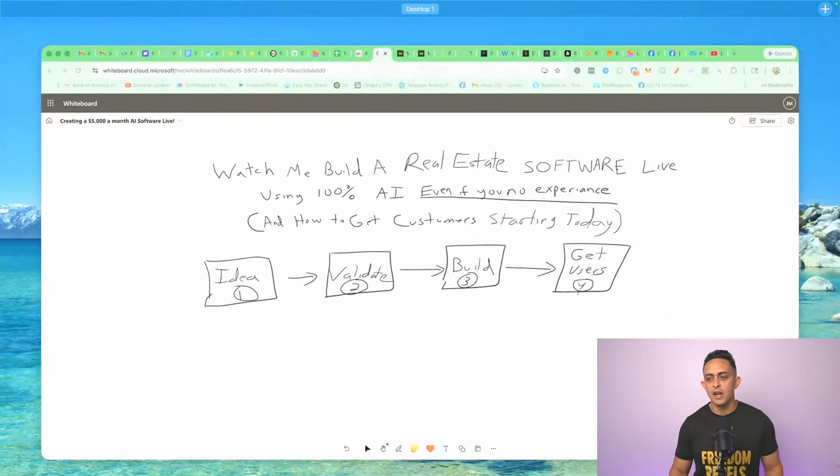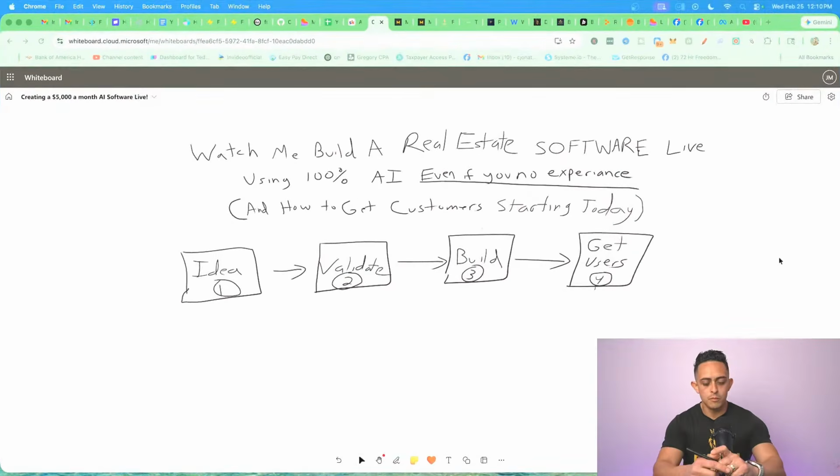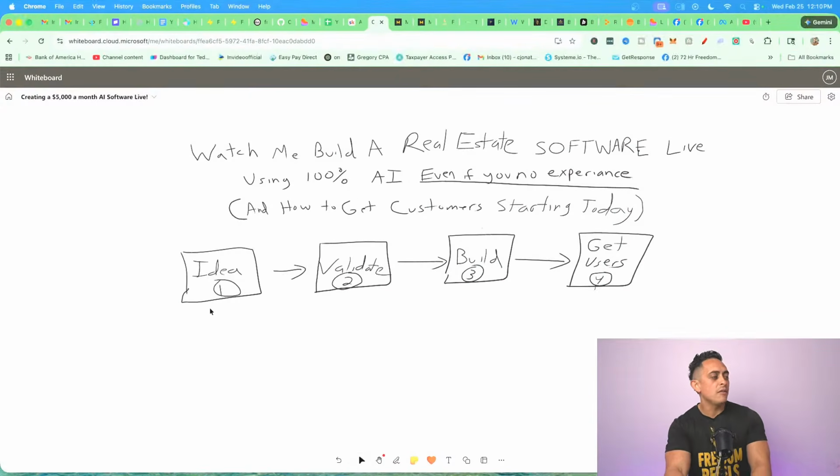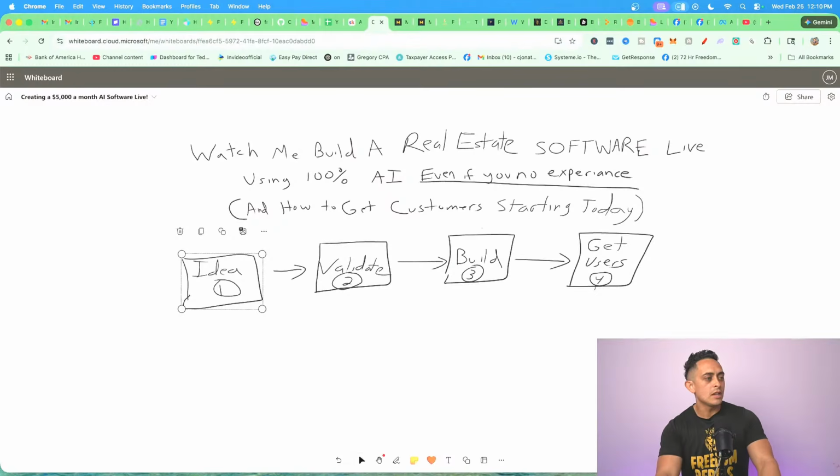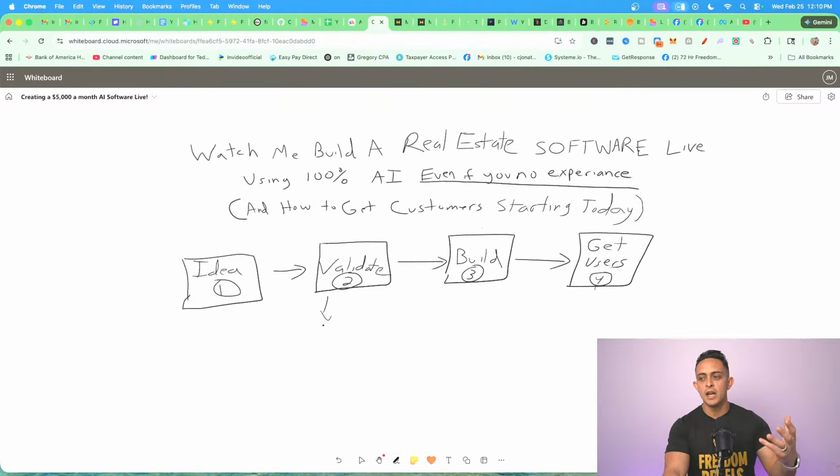So let me go back over here. So again, once we have the idea, right? So let's just say we pick our idea. We want to make sure in the validation, there's a few things that I look at, right? But one of the main things is the searches per month, okay? It's a little hard to write here, but I think you get that.